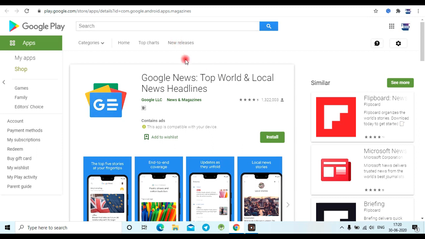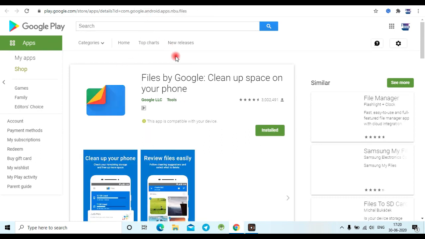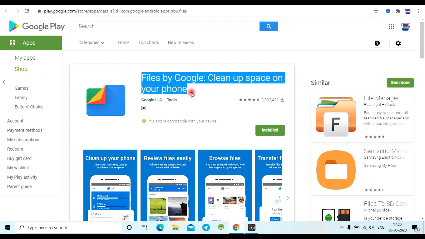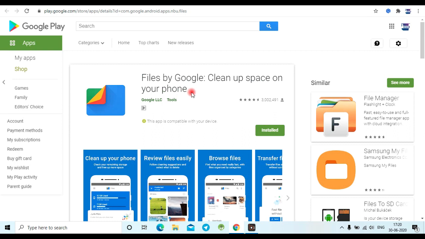And the fourth app is ShareIt and Zender. We commonly use ShareIt and Zender. So FilesGo is the best app, friends, as an alternative to ShareIt, and you will get it ad free, friends. So this app is ad free.